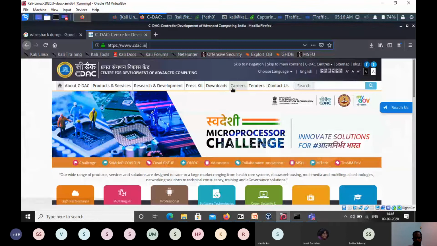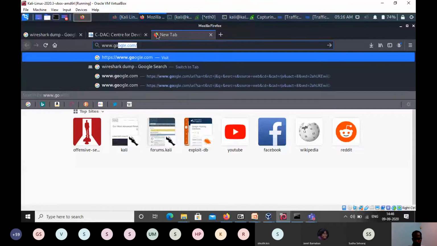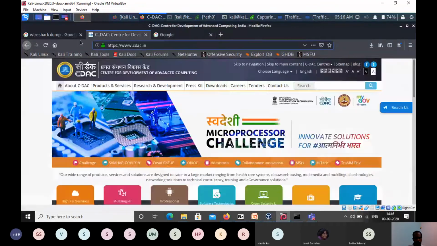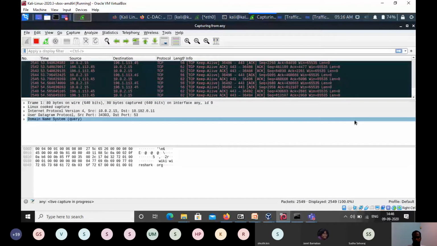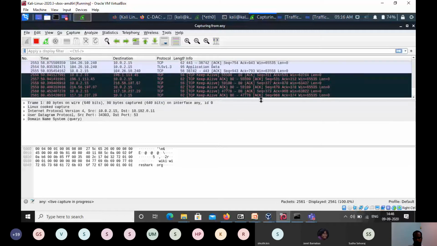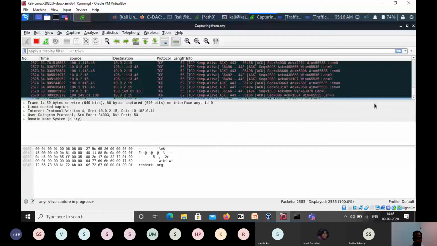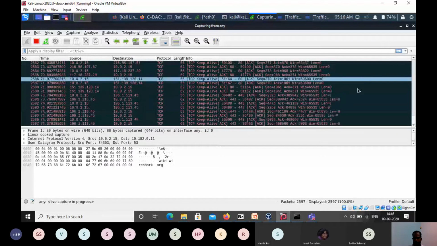So if I select another site, for example google.com, you can see the traffic coming. Okay, so it depends on the traffic which you are collecting. If it is HTTP traffic or web traffic, you will get HTTP. Otherwise, you will get the corresponding traffic like DNS or mail, whatever it is. Okay, so now this tool I am using as a live monitoring tool, where we are able to get the details.